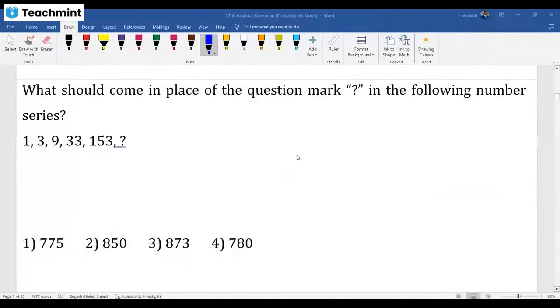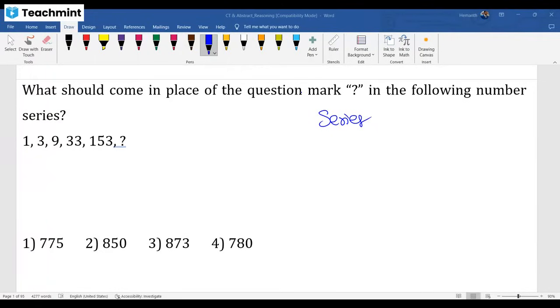Next, again, a series related question. Guys, everyone check it out. Fine, see this question. 1, 3, 9, 33, 153, they gave options like this.